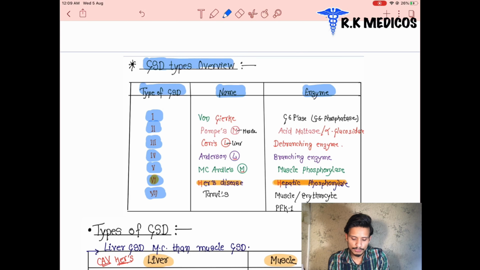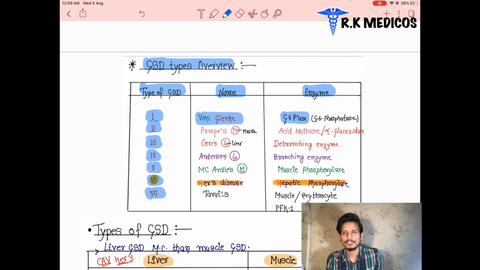The first is von Gierke disease. Which enzyme is deficient in these patients? Glucose 6-phosphatase is the enzyme deficient in von Gierke disease. Next is Pompe's disease. It basically happens in the muscles, and there is an absence of acid maltase, or alpha glucosidase. These are the enzymes which are deficient.